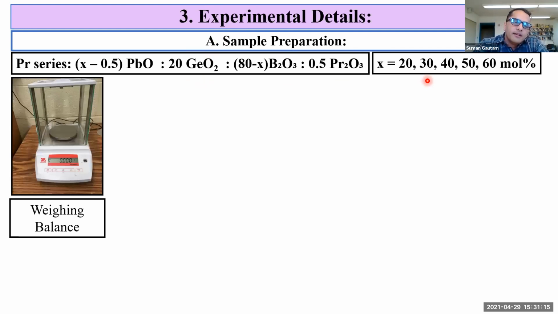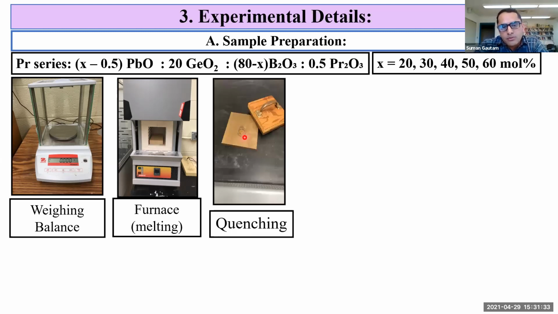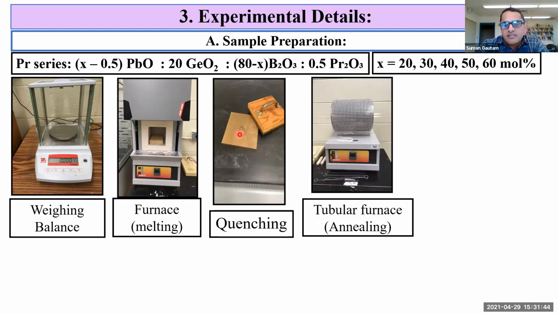At first, the amounts of the reagents are weighed in a weighing machine. Then it is transferred into a furnace for heating that can raise the temperature to around 1300 degrees Celsius. Once the temperature of the mixture reaches 950 degrees Celsius, it is poured onto a brass plate and quenched with another brass plate. Bringing the mixture suddenly from a high temperature to room temperature generates thermal strain in the glass. So to remove the thermal strain, it is placed in a tubular furnace for annealing that can reach a temperature of around 1100 degrees Celsius, and the glass system is slowly cooled down to room temperature.